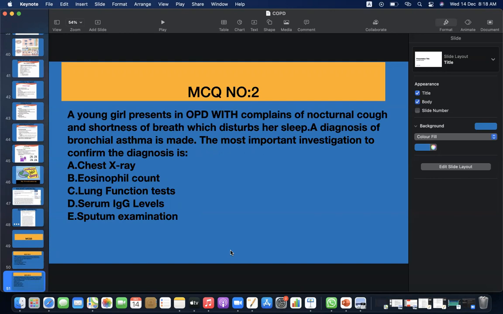A young girl presents in OPD with complaints of nocturnal cough and shortness of breath, which disturbs her sleep. A diagnosis of bronchial asthma is made. The most important investigation to confirm the diagnosis is: A, chest X-ray; B, eosinophil count; C, lung function test; D, serum IgE levels; E, sputum examination.